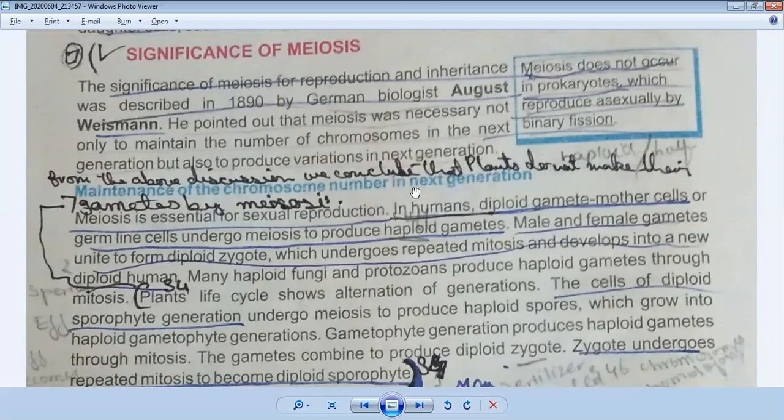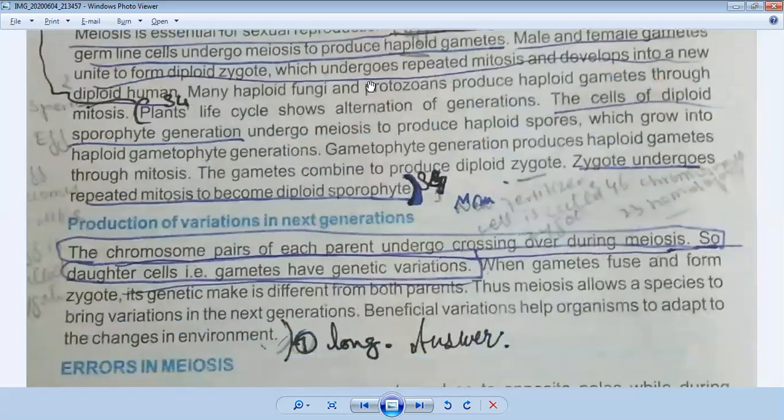Then meiosis is for sexual reproduction in eukaryotes. It occurs in all eukaryotes, including single celled organisms that reproduce sexually. Meiosis does not occur in prokaryotes, which reproduce asexually by binary fission.